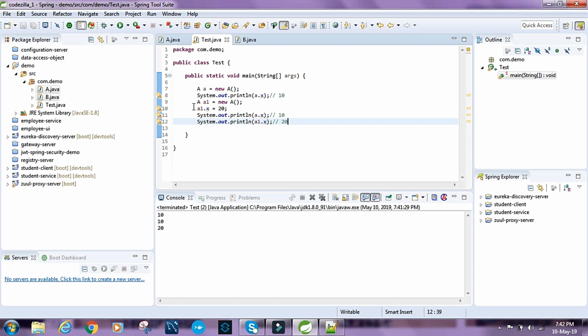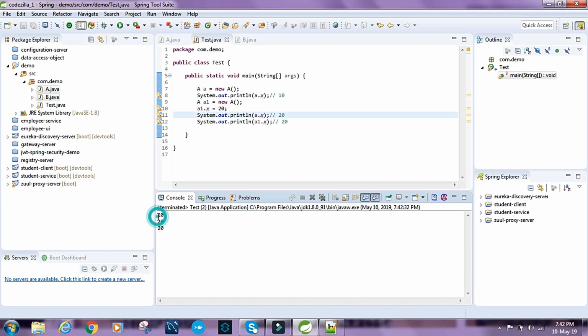Since there's only one copy of x in the memory, it is shared by a and a1. These objects share the same copy of x because it is a static variable, and since we are changing the value, the value will get changed in all the objects. Yeah, as expected.